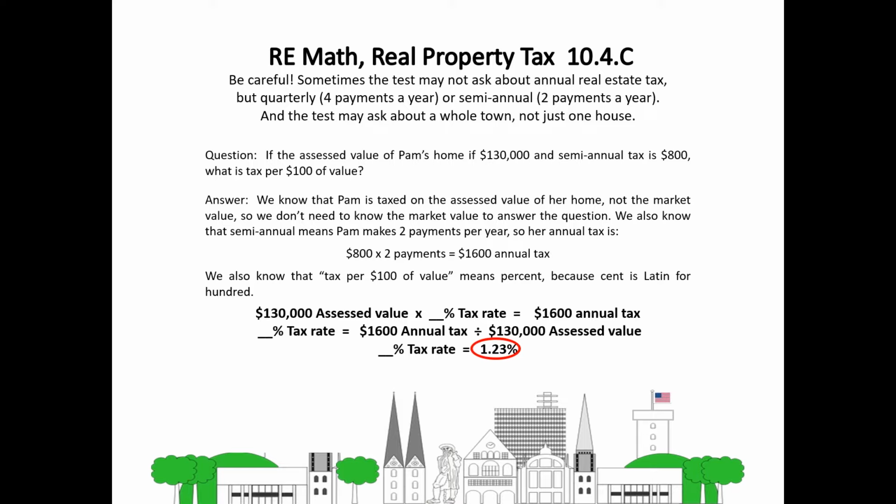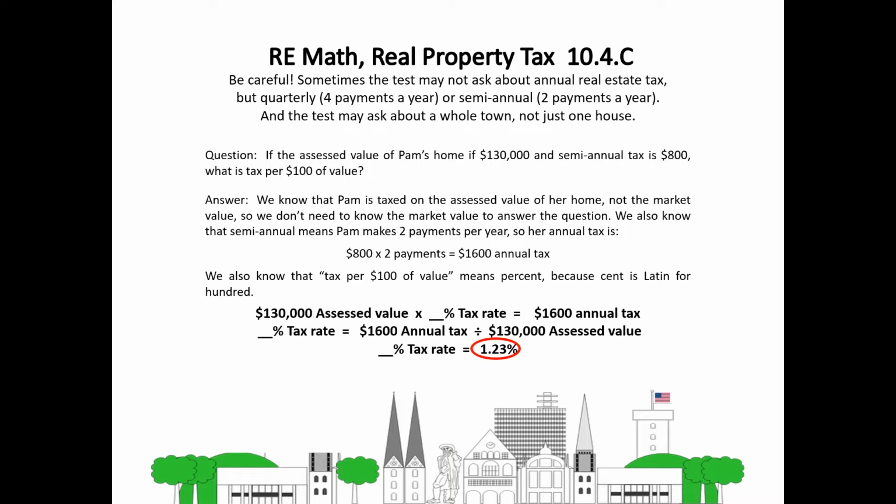We also know semi-annual means that Pam makes 2 payments per year. So her annual tax is $800 times 2 payments equals $1,600 annual tax. We also know that tax per $100 of value means per cent, because cent is Latin for 100. $130,000 assessed value times the tax rate, which we don't know, so we say blank percent tax rate, equals $1,600 annual tax. The tax rate equals $1,600 annual tax divided by $130,000 assessed value.